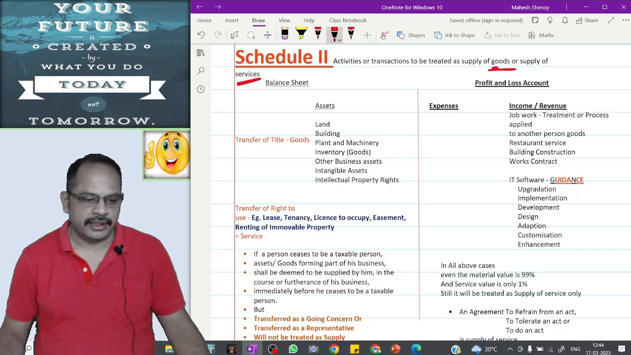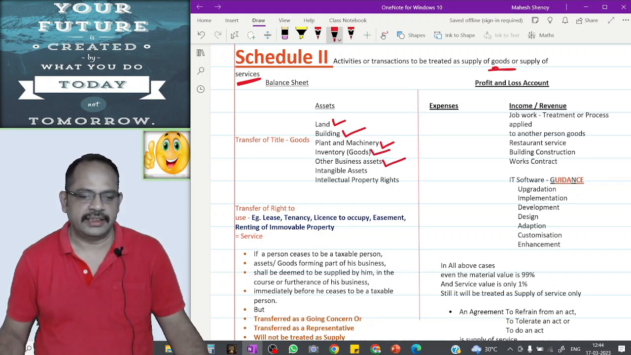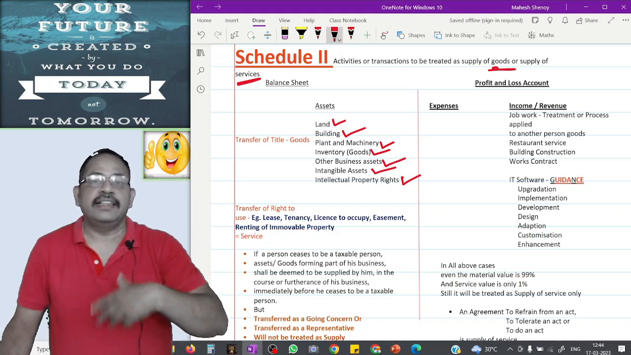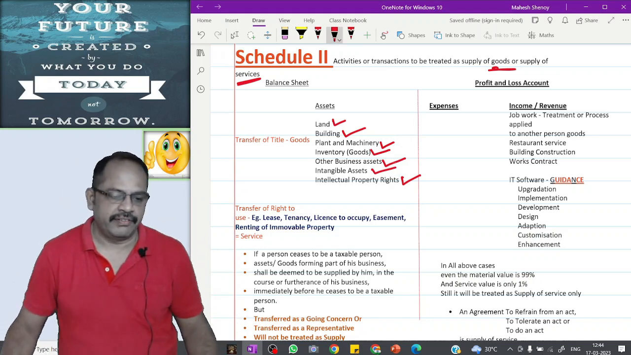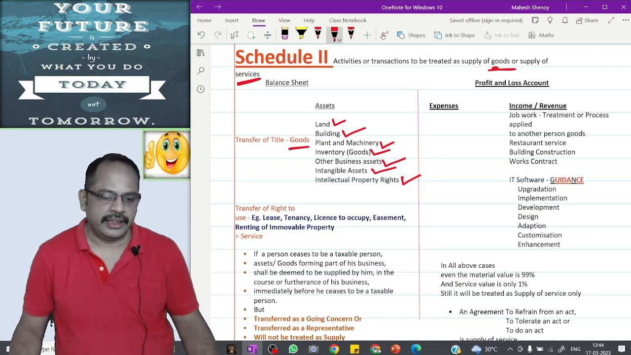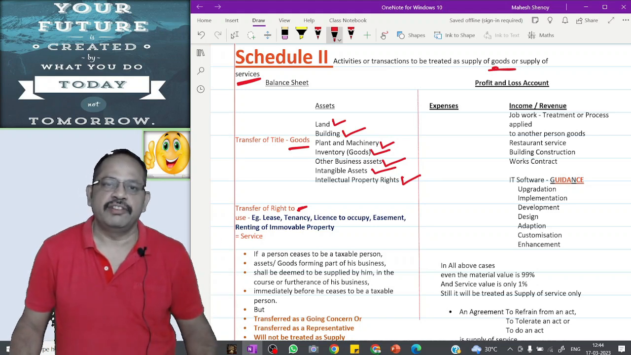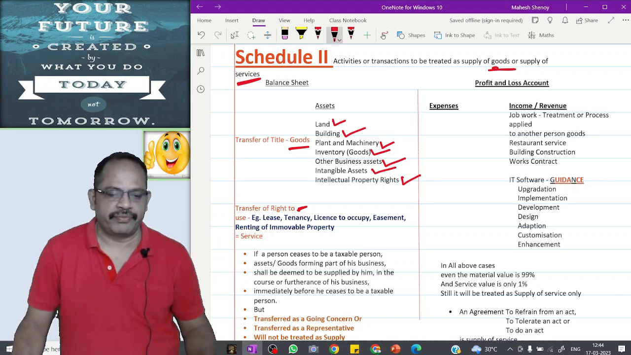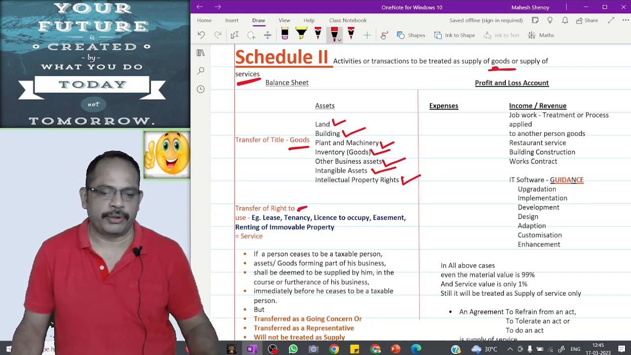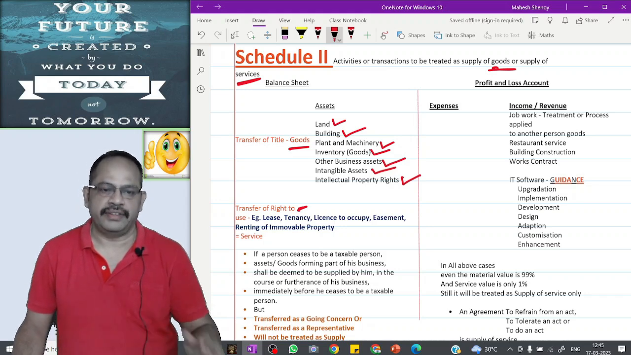In the balance sheet, on the asset side, there are land, building, plant and machinery, inventory goods, other business assets, intangible assets and intellectual property rights. For all these assets, if title is transferred to a third person, it will be treated as supply of goods. If only the right to use is transferred, it will be treated as service. For example, lease, tenancy, license to occupy, easement, rental of immovable property, all this will be treated as service.